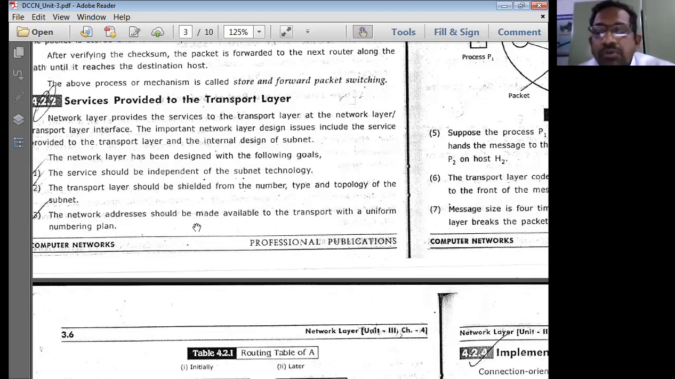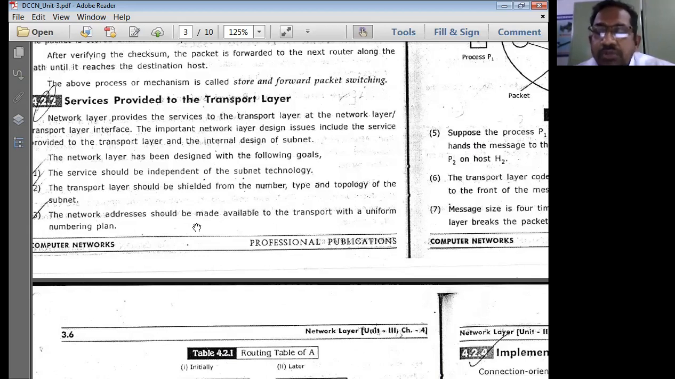So when networks of networks are connected, we are not going to use only a unique network technology or subnetwork technology. A network of networks normally involves different types of subnetwork technologies. That means irrespective of the type of subnet technology, the data has to be transmitted. That is the main objective.